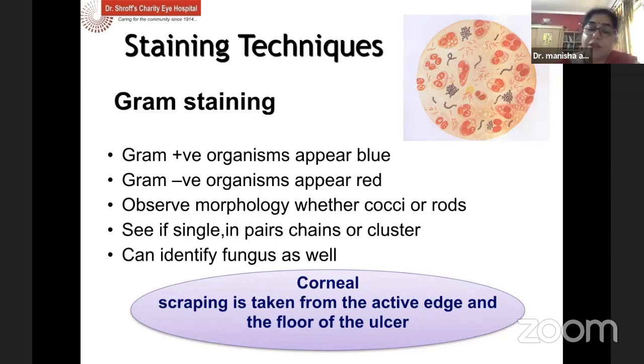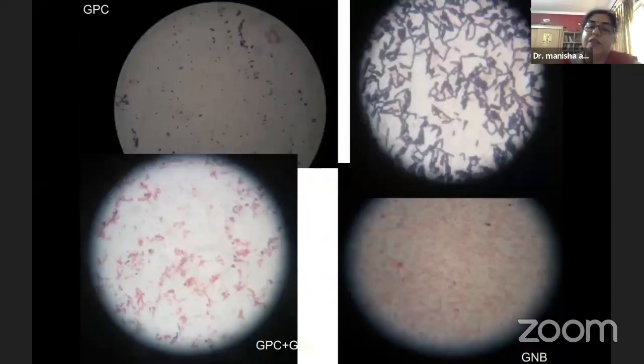Corneal scraping has to be taken up from the active edge and the floor of the ulcer. The staining techniques, being the gram stains, will show gram-positive bacteria, which will appear blue, and gram-negative, which will appear red or purple, and you need to observe also the morphology in cocci or rods. This can be done, not, I would say, easily, but if you are trained enough, an ophthalmologist can pick up these conditions and also at least come to know whether it's a gram-positive or a gram-negative bacteria.